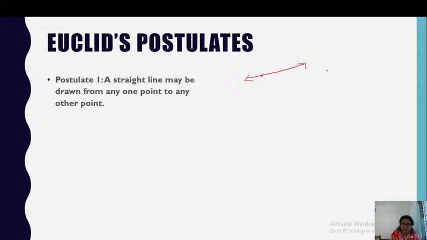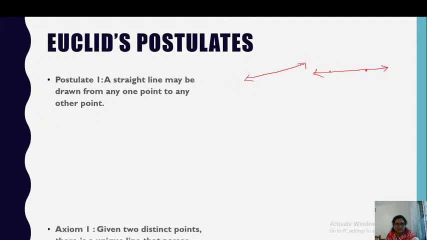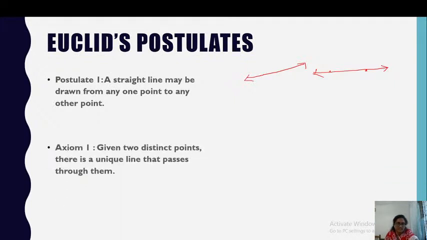So if I have 2 points, can I draw a line through these 2 points? I can draw, right? So this postulate is very obvious, and we cannot prove this. If you have two points, you can draw a line through them. Then can you try to draw another line through these points?